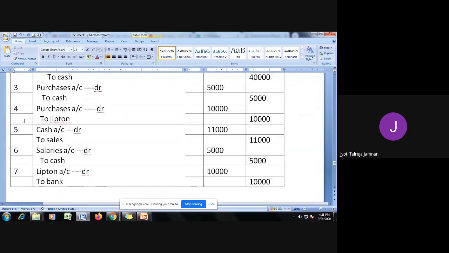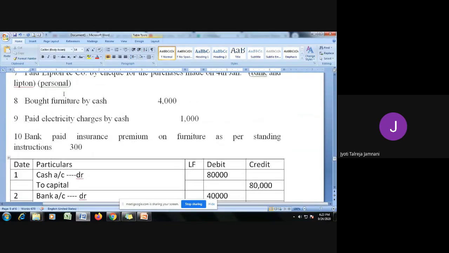The eighth transaction says: bought furniture by cash, rupees 4,000. So the two accounts here are furniture and cash. Furniture is an asset, cash is also an asset.